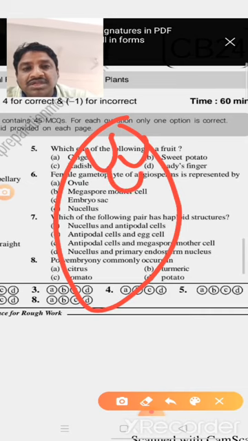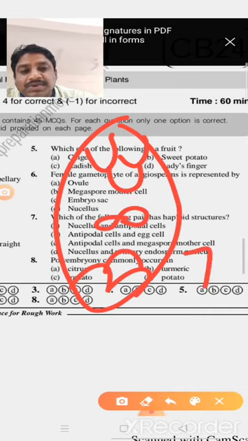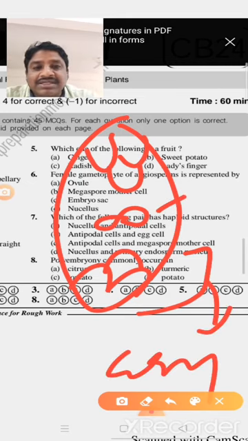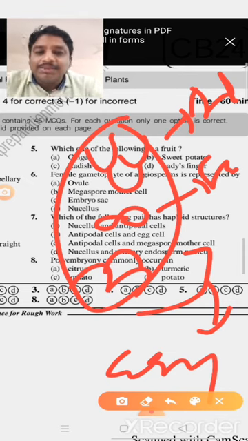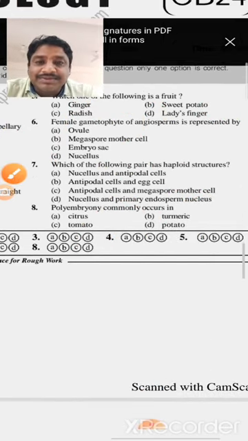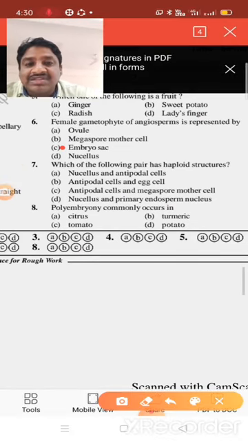In it, this part is called the egg apparatus, and this is the secondary nucleus. These are the antipodal cells. So the female gametophyte is otherwise called the embryo sac. So option C is the right answer.